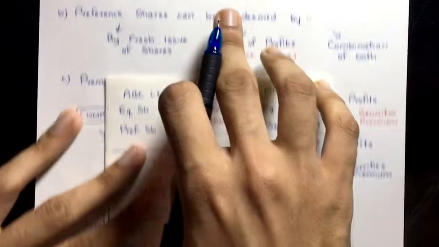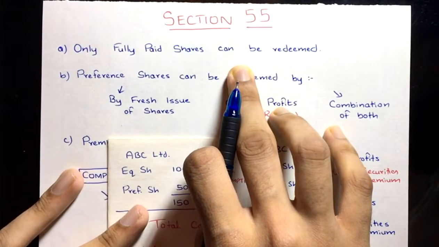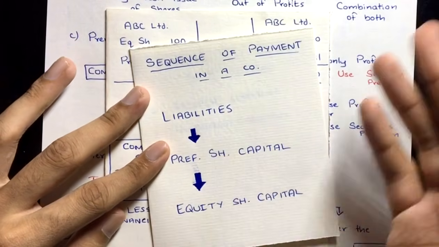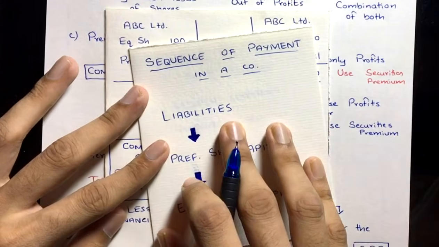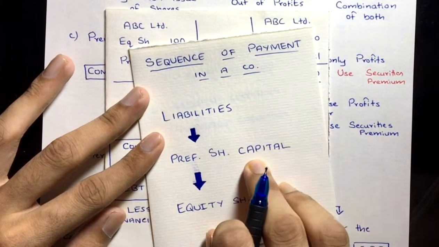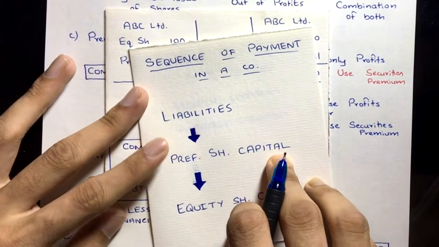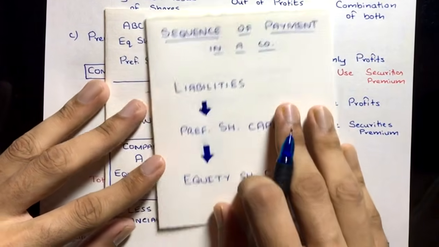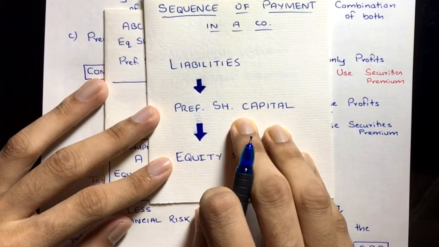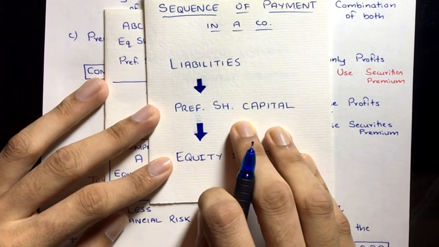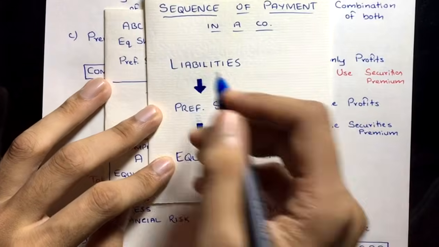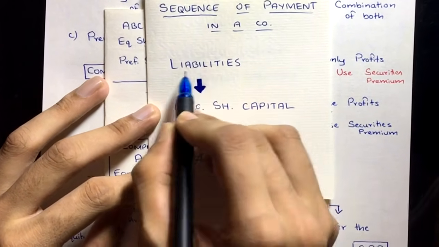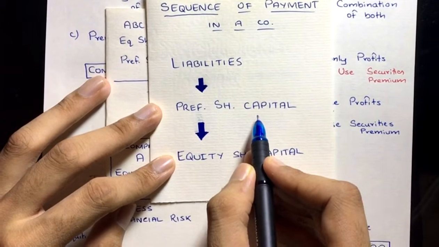So that is why section 55 came into account, to safeguard the interest of the liabilities holders, like the debenture holders, creditors, bankers, right? What will happen if we redeem the preference share capital? The maturity period is there, so we have to redeem it. So what happens? The problem arises. These people will get very tensed. They will think our money is not safe over here because these guys are getting the payment first.